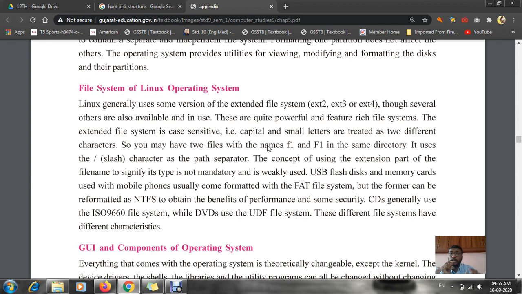Each and every file has an extension. Suppose you have a Word file, it will have the extension docx. Excel has xlsx. PDF files have .pdf. If you use any image file, it will have the extension .jpg.